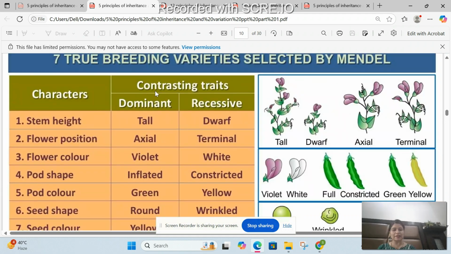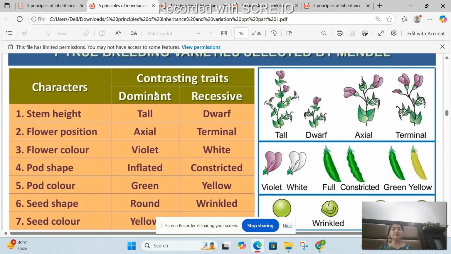Okay, so as I told you, these are the seven contrasting traits that you see in a pea plant. It will be tall or dwarf. It will never be intermediate in height. Flower position, it will be axial or terminal. As you can see here, the flower position is axial or it can be terminal. Correct?